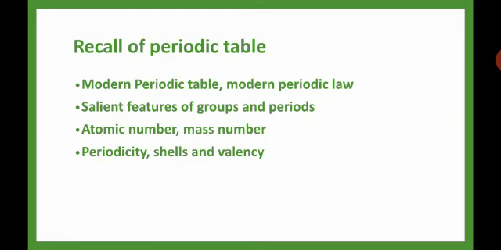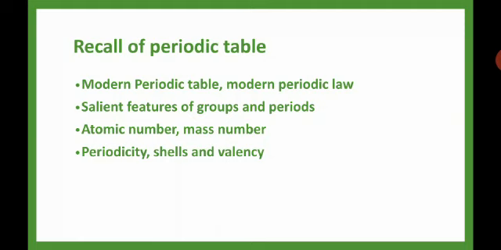Next comes Mendeleev's table. Mendeleev's table is the base of the modern periodic table. Here Mendeleev classified the elements according to the atomic masses. He said that the properties of elements are the periodic function of their atomic masses. This is the hint for Henry Moseley. He founded the modern periodic table.